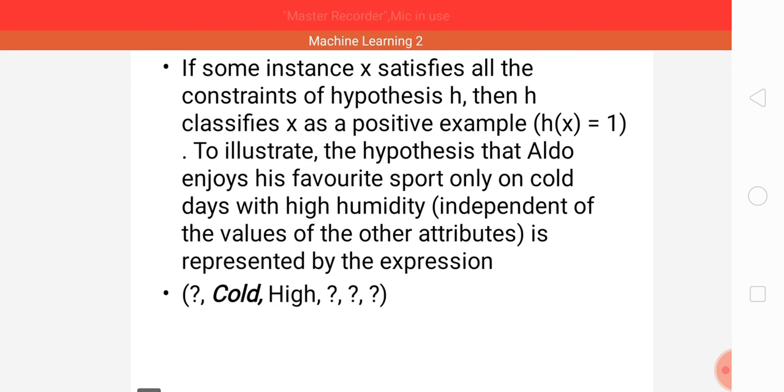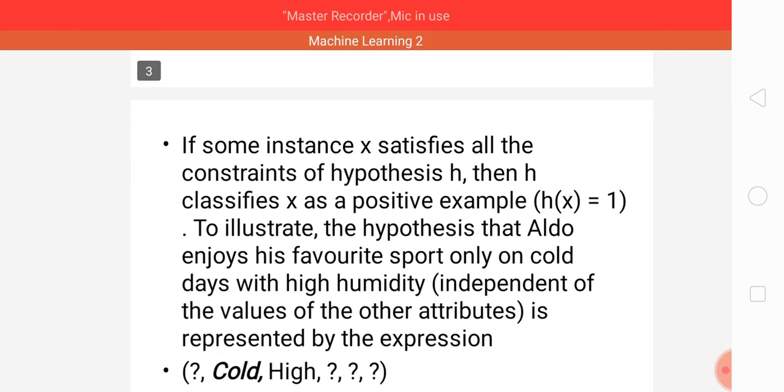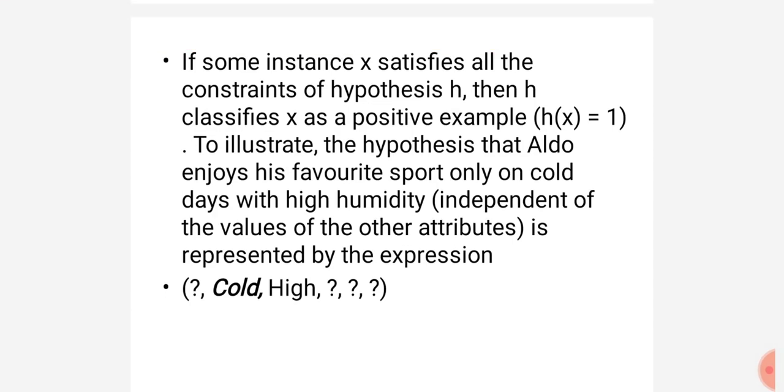Next, the third attribute is humidity. Whenever the humidity is high and the temperature is cold, then only he enjoys the sports. Aldo enjoys his favorite sports only on cold days with high humidity. For the remaining attributes it doesn't matter: sky may be sunny or rainy, the forecast may be change or same, water may be warm or cold, it doesn't matter for him.